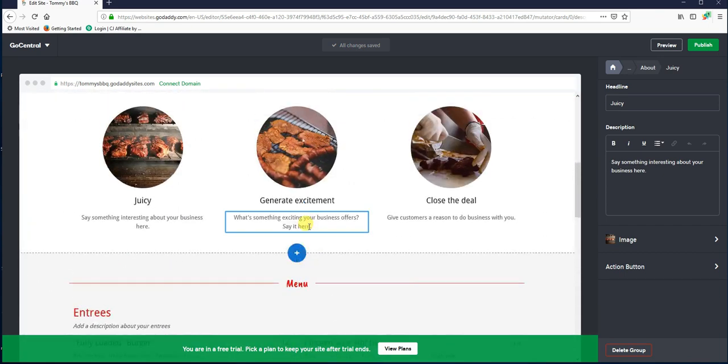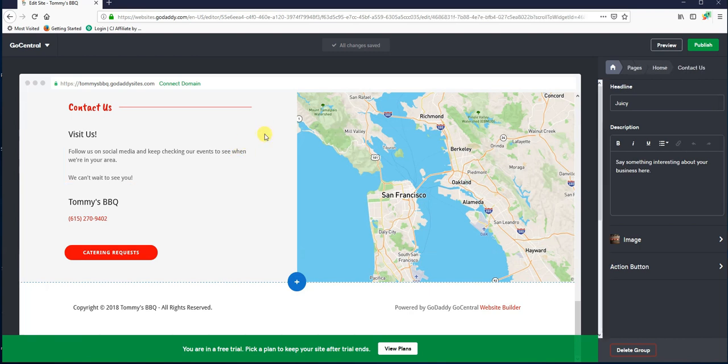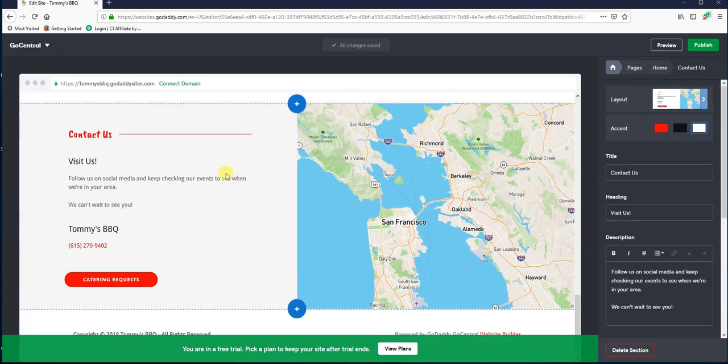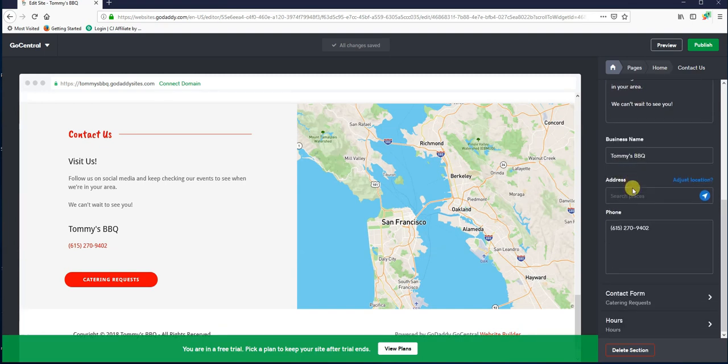Now the next thing that you need to know, I've showed you how to edit images, buttons. Some of this stuff is a little less obvious, like the contact form. If I click on that, everything pretty much pops up on the right hand side. So if you're kind of wondering, you can look through here and you'll end up finding whatever you're looking for. If you clicked on it, it's going to be in here somewhere.